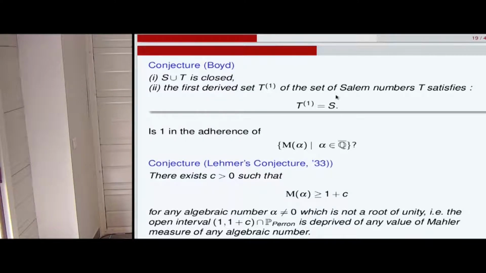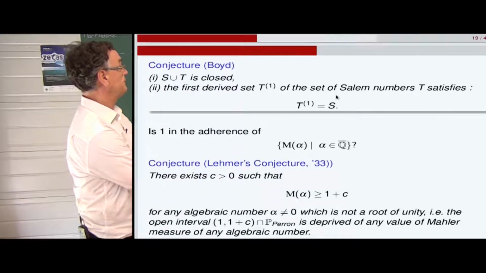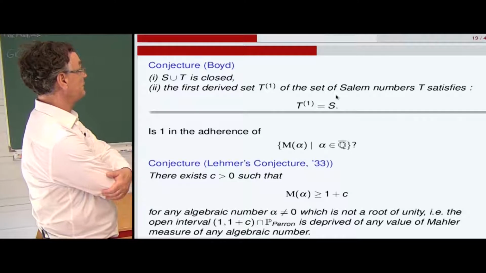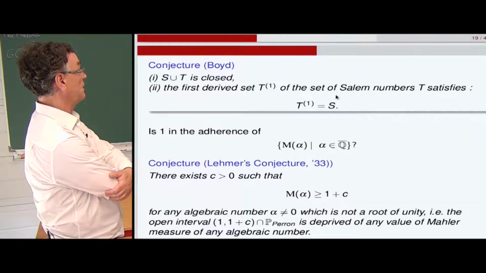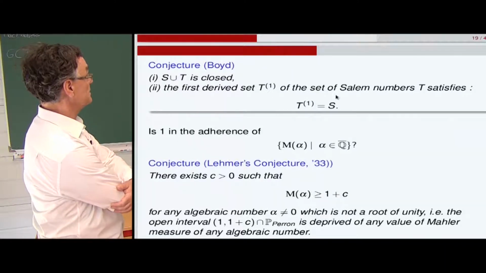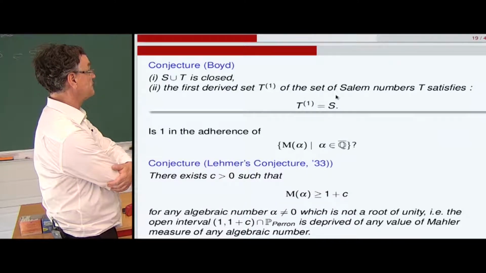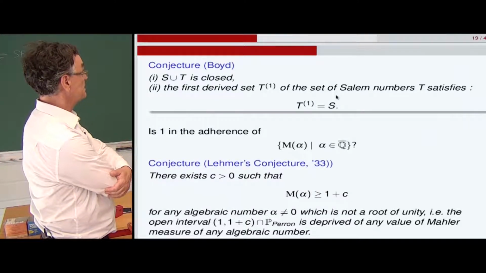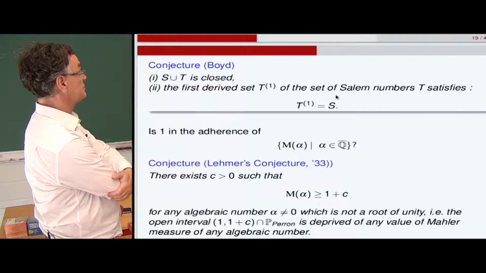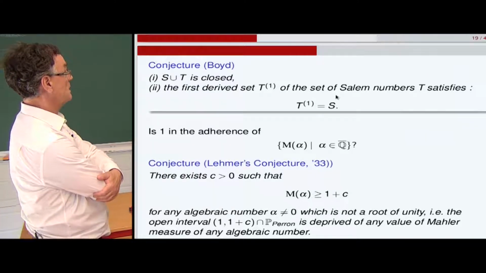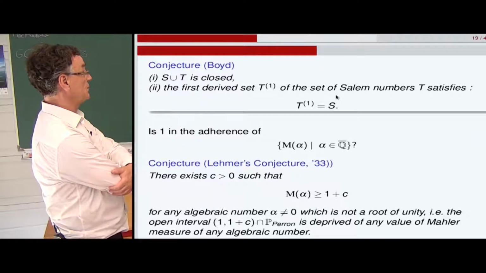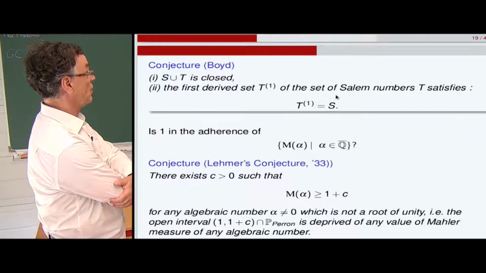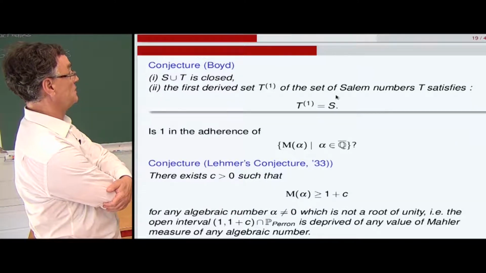The first conjecture of Boyd says that the set of Pisot numbers union the set of Salem numbers is closed for the usual topology of the half line 1 plus infinity. The second conjecture of Boyd says that the first derived set of the set of Salem numbers T is equal to the set of Pisot numbers. So what does it mean? That once you have removed all the isolated limit points, you obtain all the Pisot numbers as limits, all.